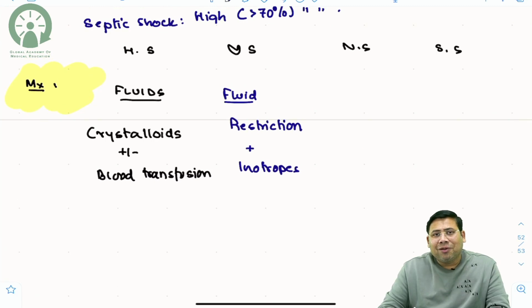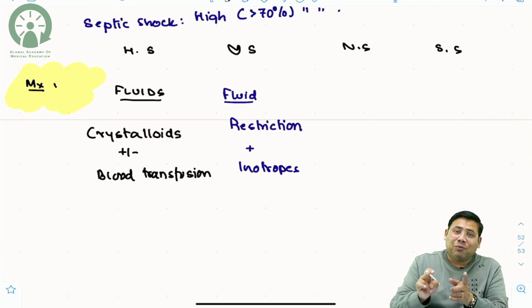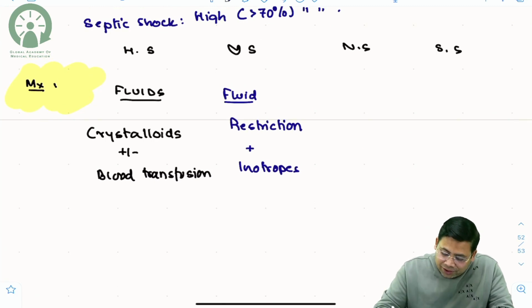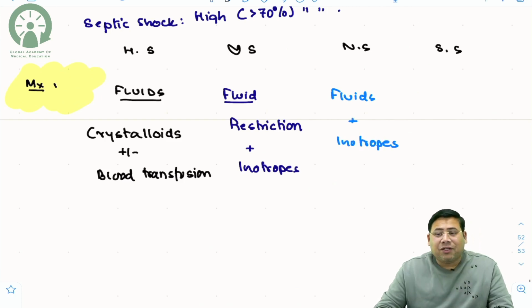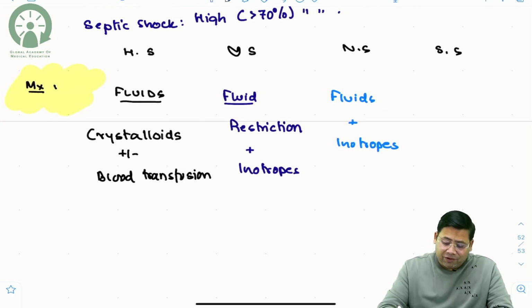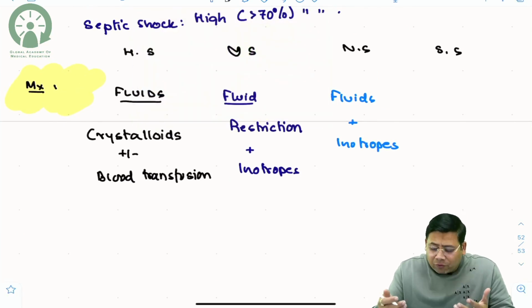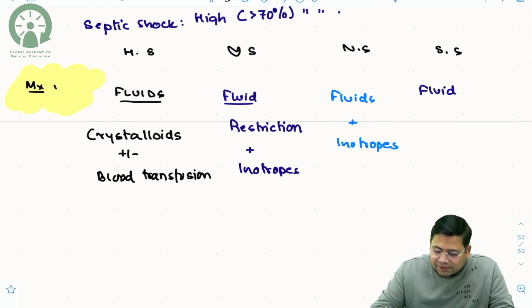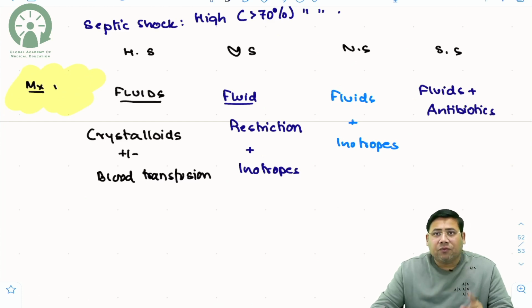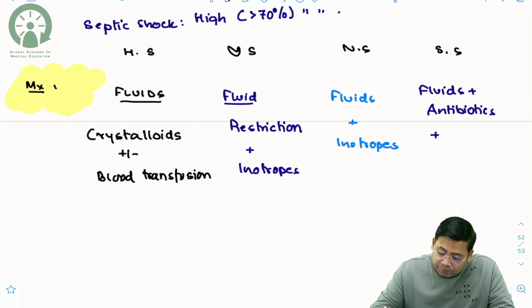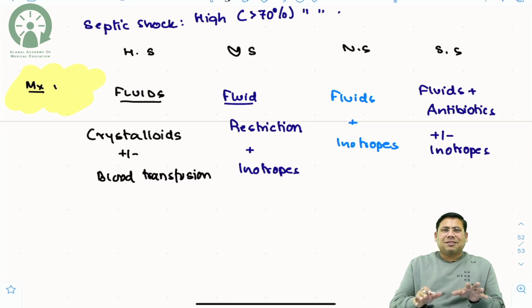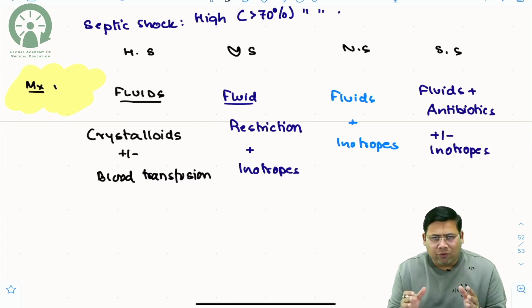Then what about neurogenic shock? In neurogenic shock, you need fluid. Why? Because the majority of the fluid is getting pooled. So you need fluid, and along with that you need inotropes also. So you require both of them. Now when we talk about septic shock, how to manage it? This is again very simple and straightforward. For septic shock, you require fluids, yes. Along with that, you require broad spectrum antibiotics. So fluid is there, antibiotics are there, and plus minus inotropes are also there. So this is a simple basic concept overview of shock.